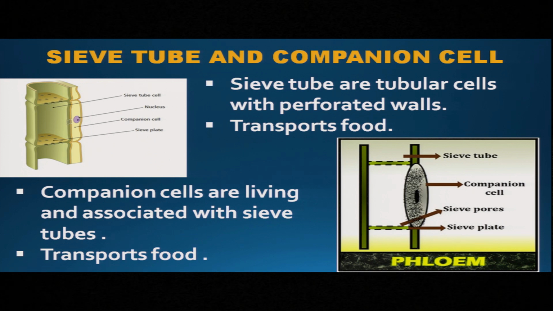Companion cells are living tissues and are associated with the sieve tube. Remember, the sieve tube is the tissue in the plant which is living but without any nucleus. The nucleus of the companion cell controls the activity of the sieve tube. So, companion cell and sieve tube are always found close with each other and both of them transport food.